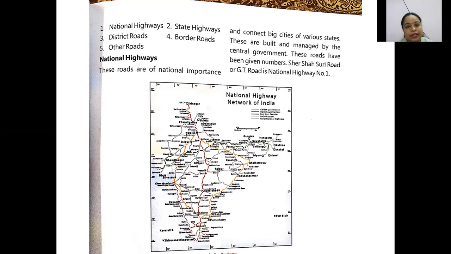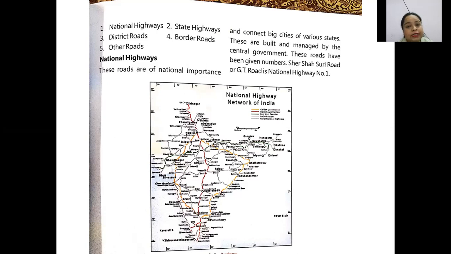Okay, these we can categorize as national highways. These are built and managed by the central government. The government has divided the work of maintenance of the roads among various governments. So the national highways are the roads maintained by the central government. Which roads are managed and built by the central government? National highways. These roads have been given numbers.